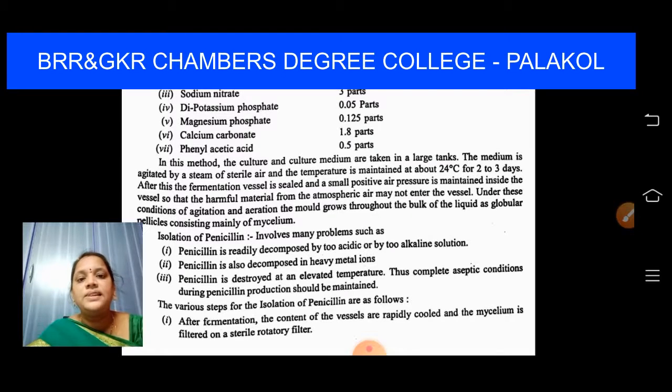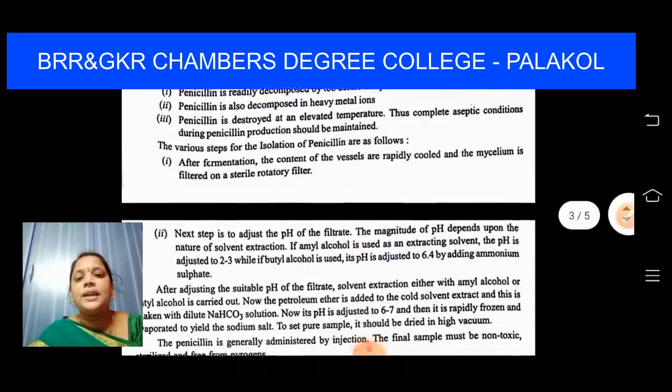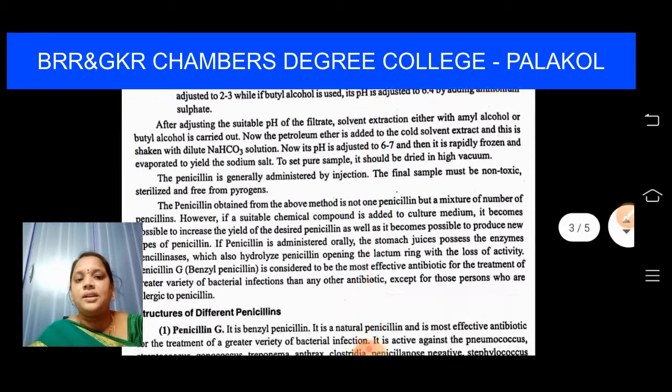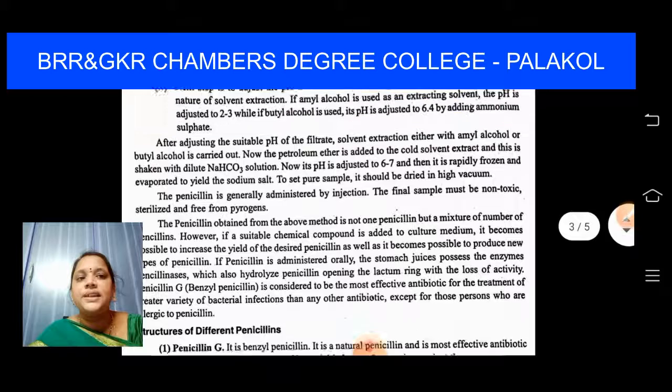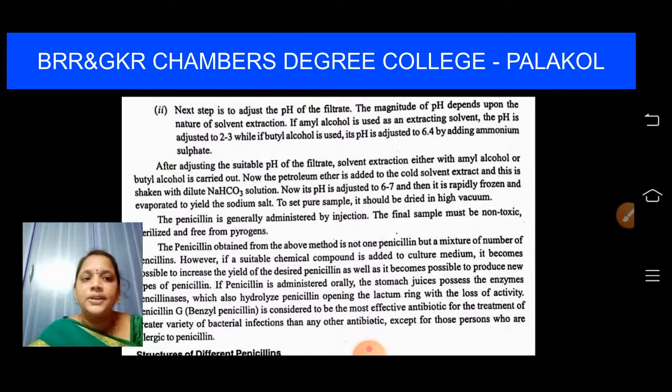And next what we will see? We will extract with the isobutyl alcohol or amyl alcohol. After that we will adjust the pH, right? After that pH is adjusted, we will cool the liquid. After that we will add petroleum ether and again we will dilute with sodium bicarbonate, right? Now pH will be adjusted to 6 to 7 and then it is rapidly frozen and evaporated to yield the sodium salt.